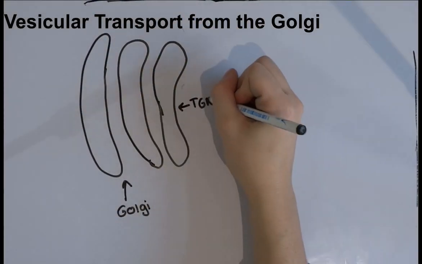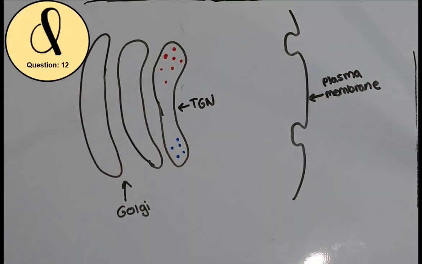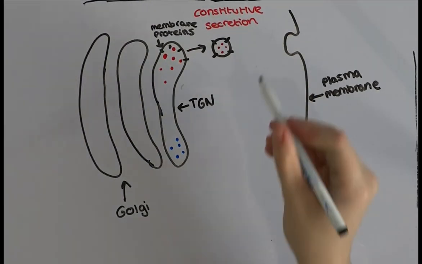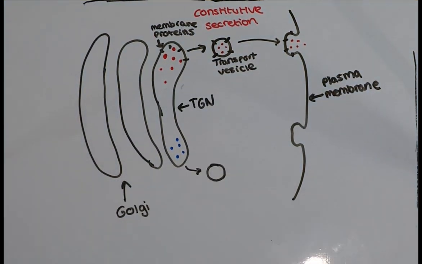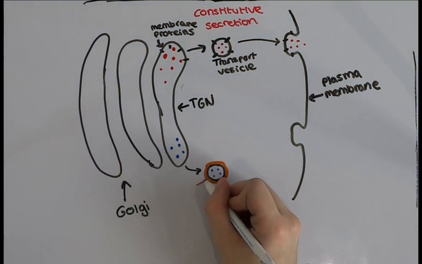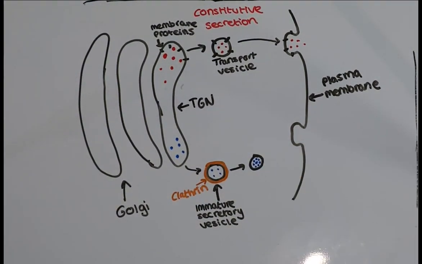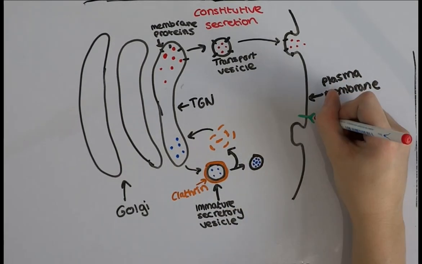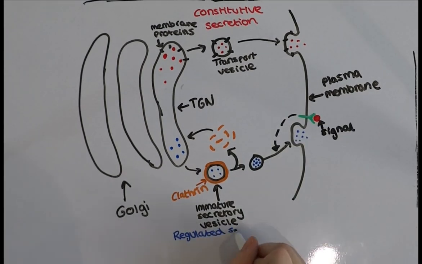Within the trans-Golgi network, proteins for secretion are sorted into whether they need to be secreted continuously by constitutive secretion or intermittently by regulated secretion. Proteins secreted by constitutive secretion are sorted into transport vesicles which immediately leave the trans-Golgi network, move to fuse with the plasma membrane and release their contents by exocytosis. Proteins secreted by regulated secretion are sorted into secretory vesicles, and rather than being immediately secreted from the cell, they are stored within the cell until they receive a signal for exocytosis.